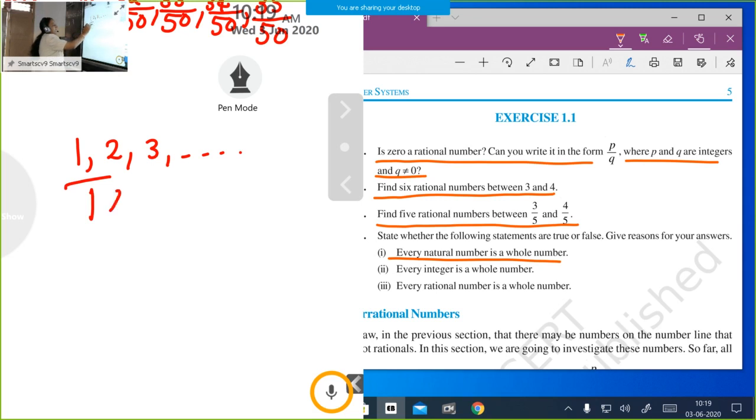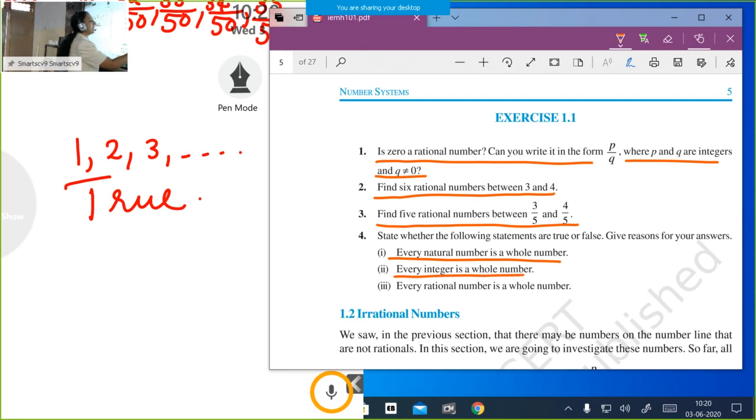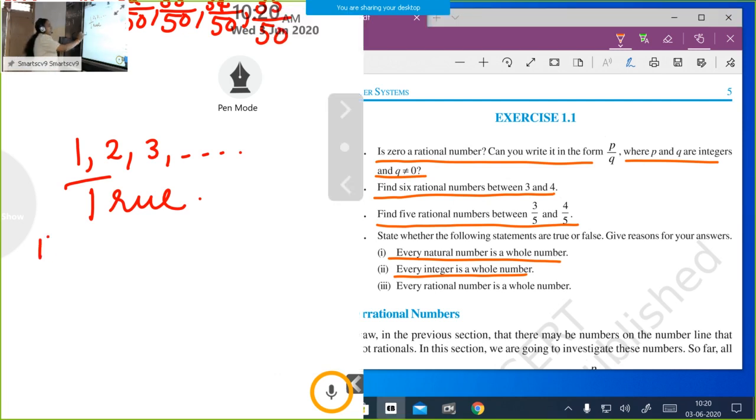Every natural number is a whole number. That statement is true. We all know that 1, 2, 3 are natural numbers, and these 1, 2, 3 are also whole numbers. So every natural number is a whole number. Okay, in the second part: every integer is a whole number.